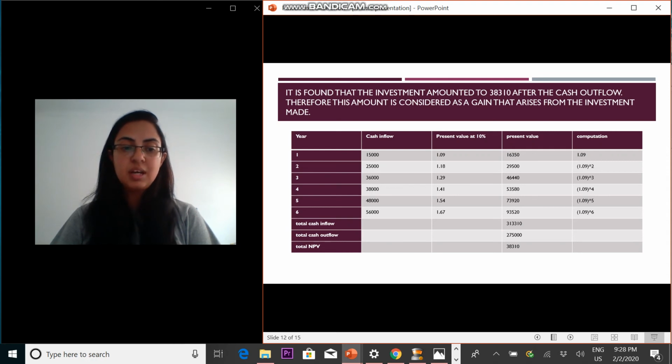In the following assignment, it is found that the investment amounted to 38,310 after the cash outflow. This amount is considered as the gain that arises from the investment made. NPV involves the amount of cash inflow, outflow, as well as the amount of investment made.